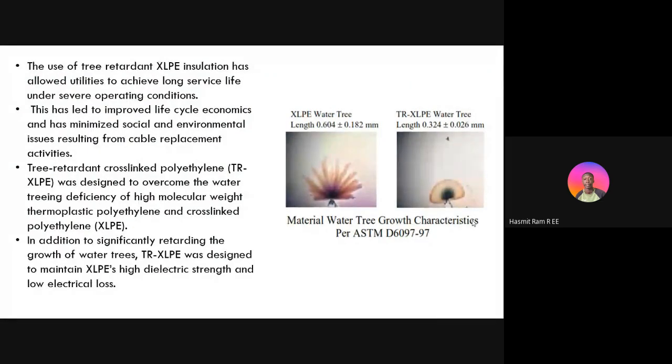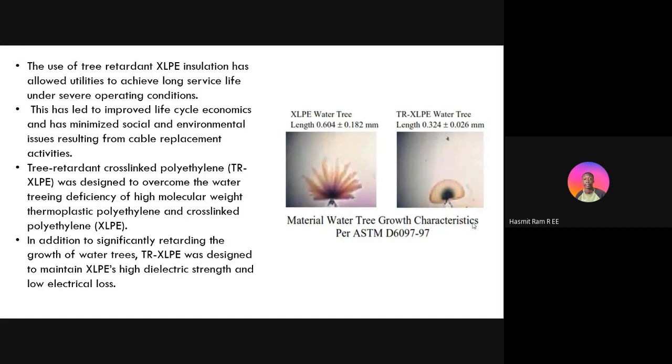The use of tree retardant polyethylene insulation has allowed utilities to achieve long service life under severe operating conditions. This has led to improved life cycles, economics, and has minimized social and environmental issues resulting from cable replacement activities.